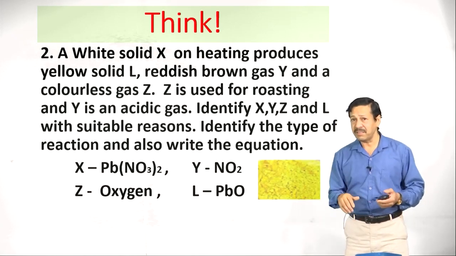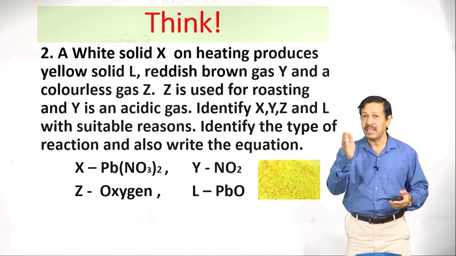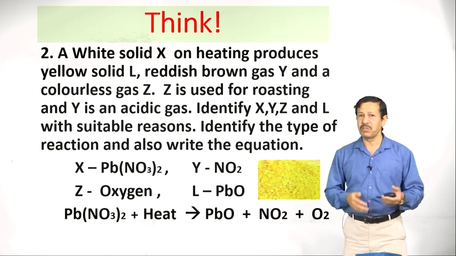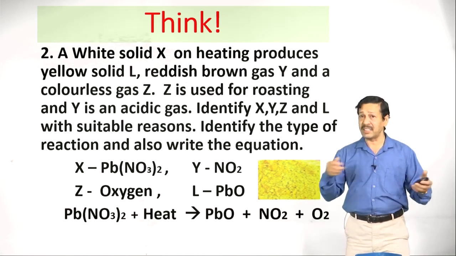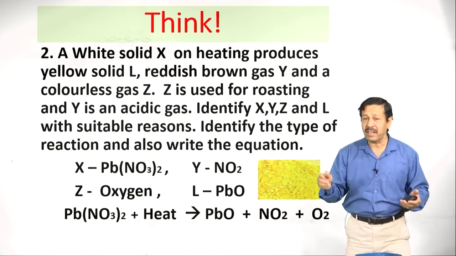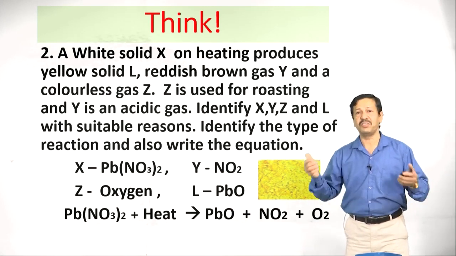The L is nothing but the yellowish compound lead oxide. Now the reaction is Pb(NO3)2 on heating, thermal decomposition, produces yellow colored lead oxide, nitrogen dioxide and oxygen.